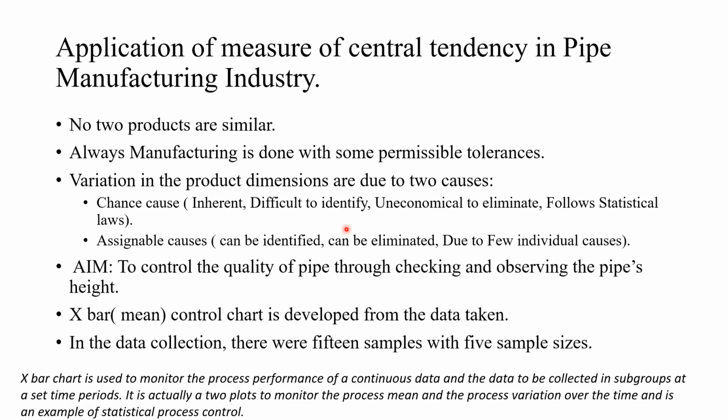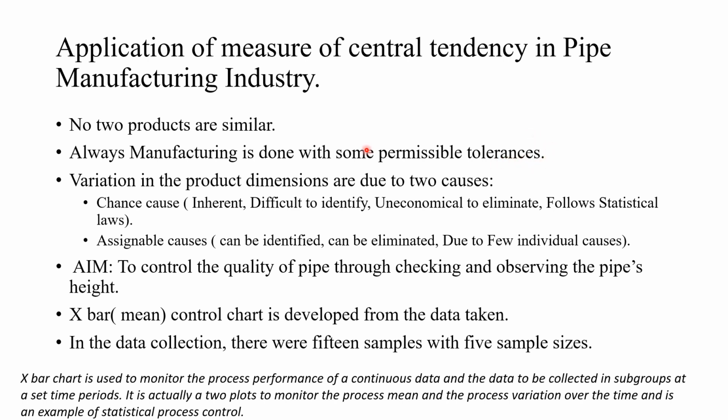Next, the application of measures of central tendency in pipe manufacturing. Central tendency is applied in manufacturing industries. In manufacturing, it is a thumb rule that no two products can be similar. Manufacturing is always done with some permissible tolerances, and the tolerance values are always mentioned in the drawings itself.